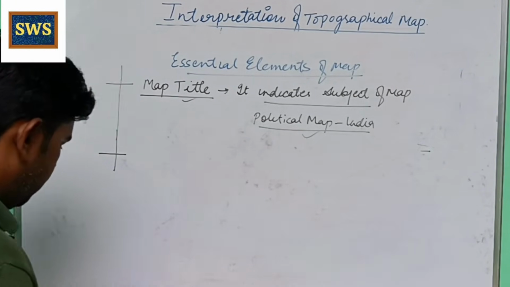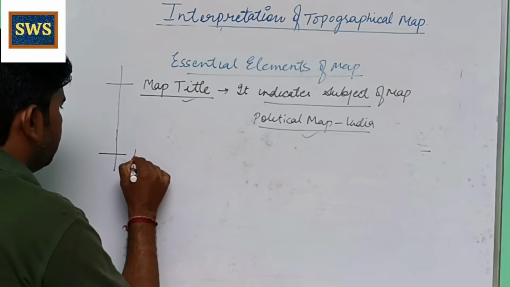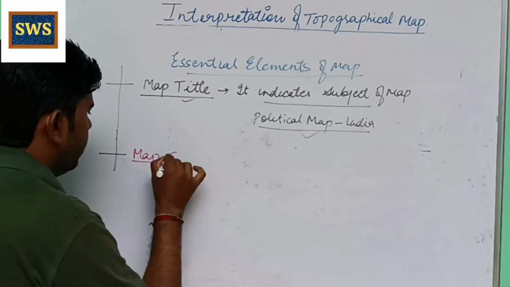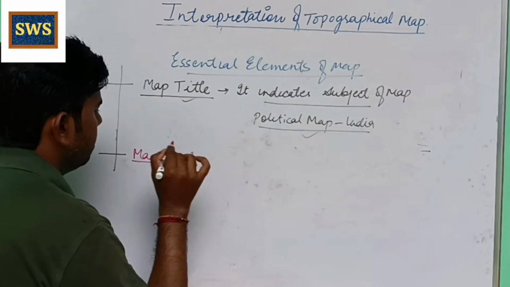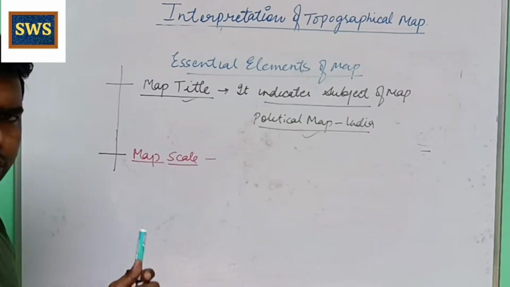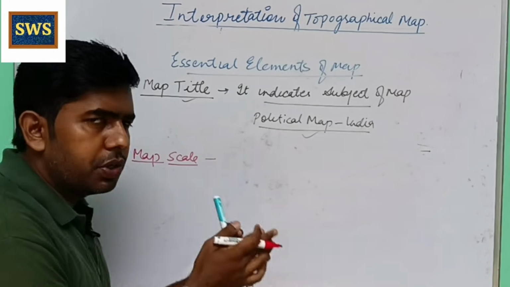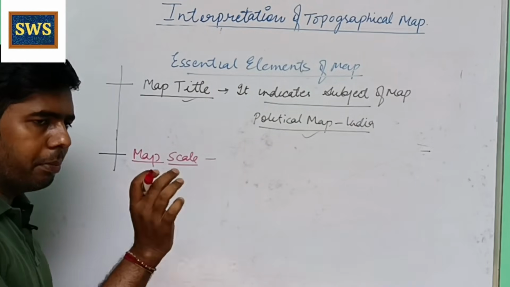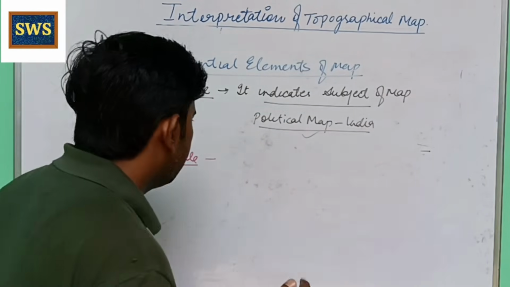Next element is map scale. So map scale shows a ratio, as we discussed earlier. It shows a ratio of 2 places on map to the same 2 places on ground.